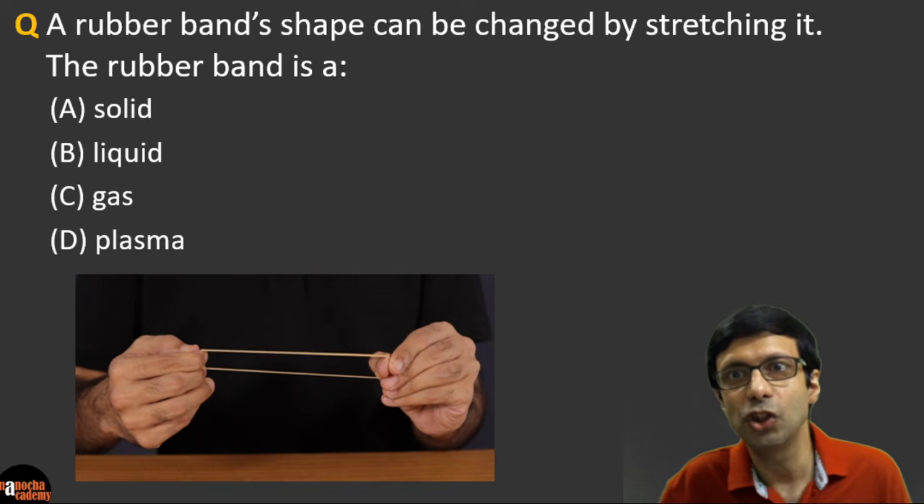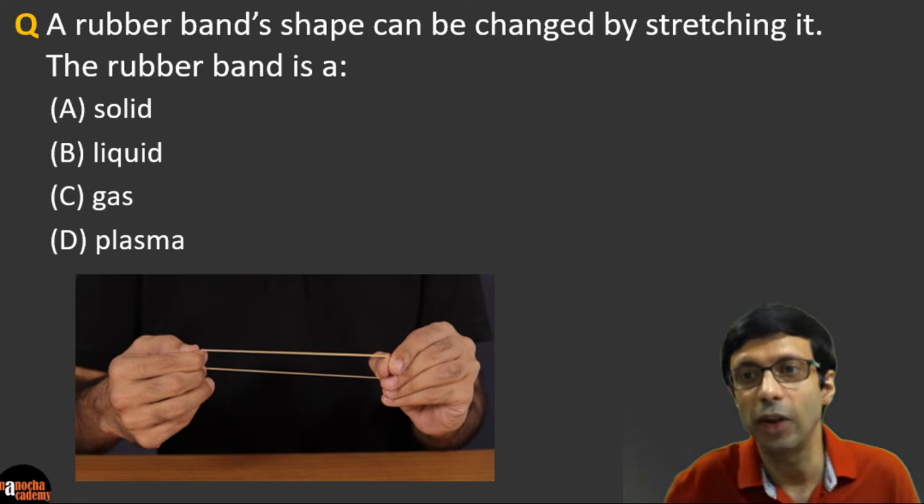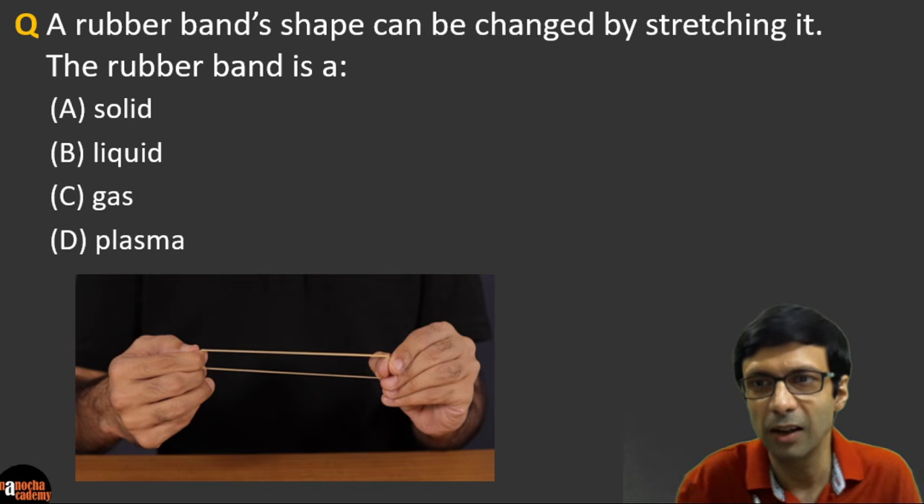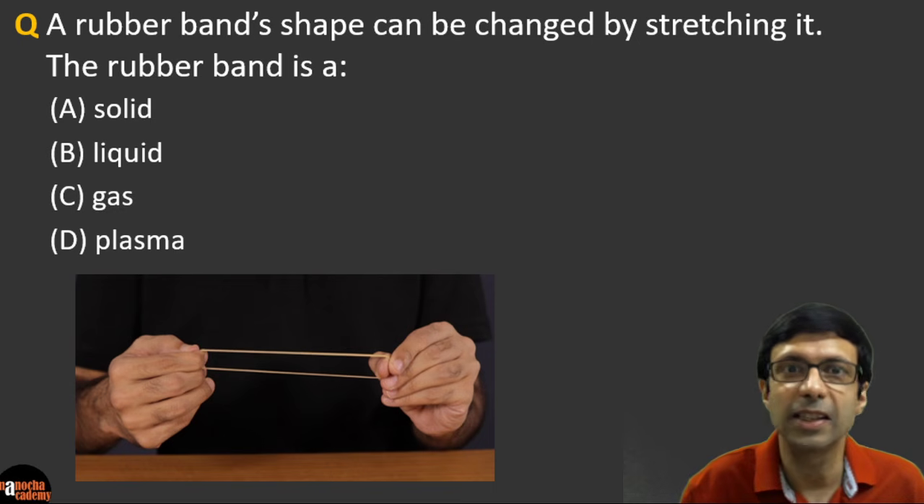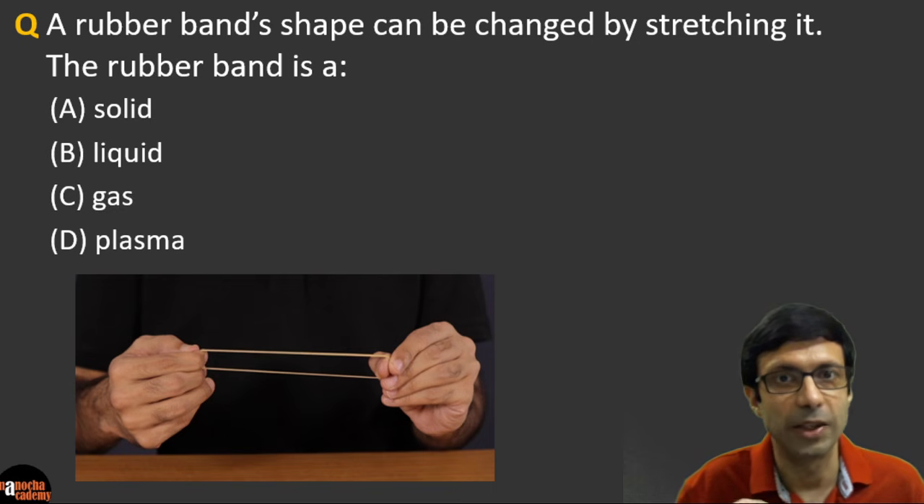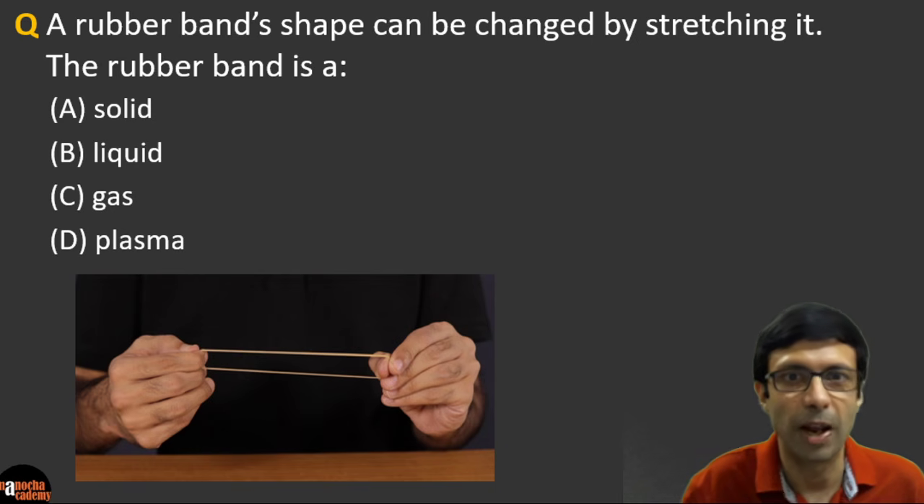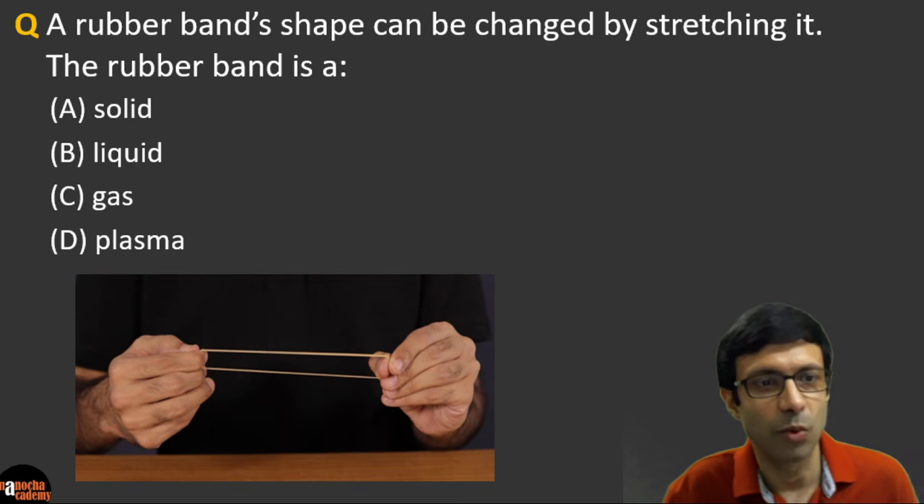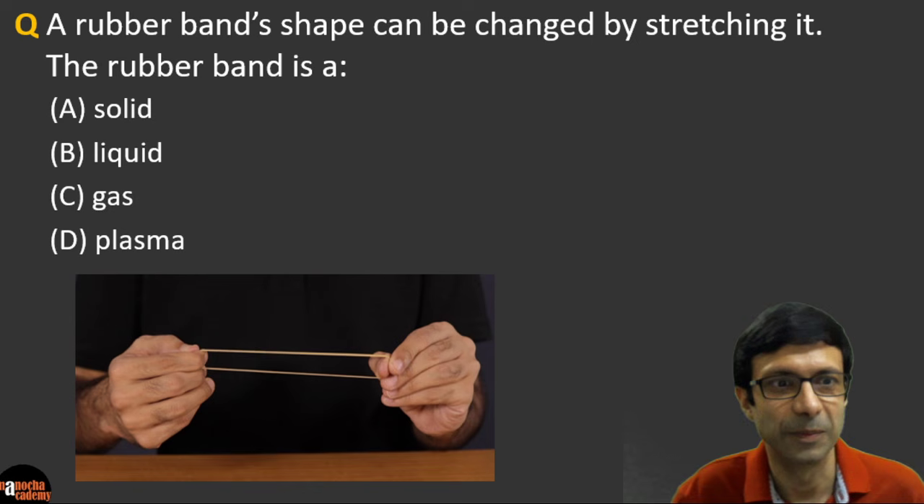A rubber band shape can be changed by stretching it. So as you can see in the picture here, I'm stretching the rubber band, right? So the rubber band is A, a solid, or is it B, a liquid? Is it C, gas, or is it D, plasma? So guys, what do you think is the answer here?